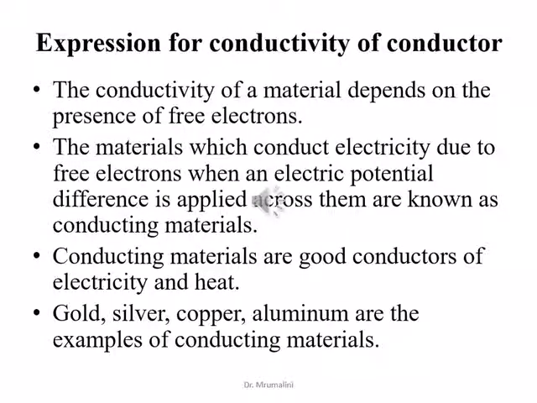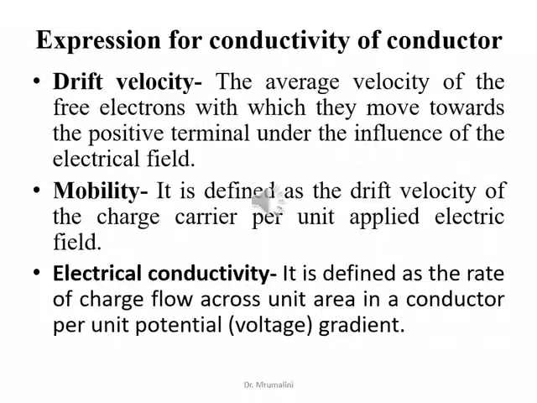Conductivity of the conductor. Conductivity of a material depends on the presence of free electrons. Materials which conduct electricity due to free electrons when an electric potential difference is applied across them are known as conducting materials. Conducting materials are good conductors of electricity and heat. Gold, silver, copper, aluminium are examples of conducting materials. Drift velocity is defined as the average velocity of the free electrons with which they move towards the positive terminal under the influence of the electric field.